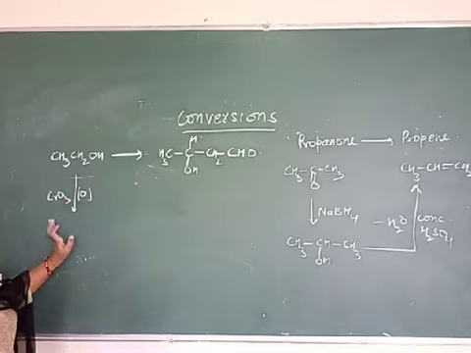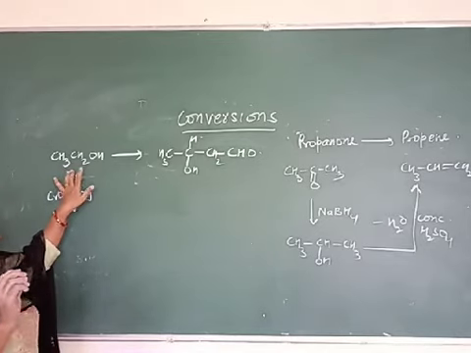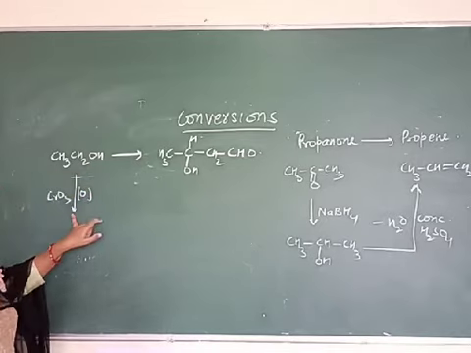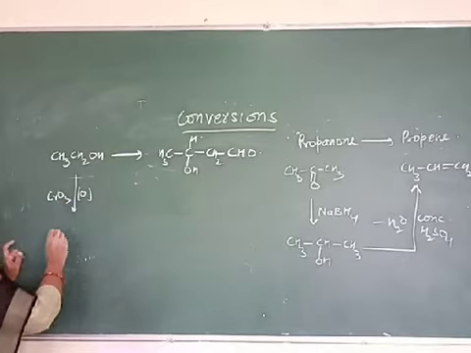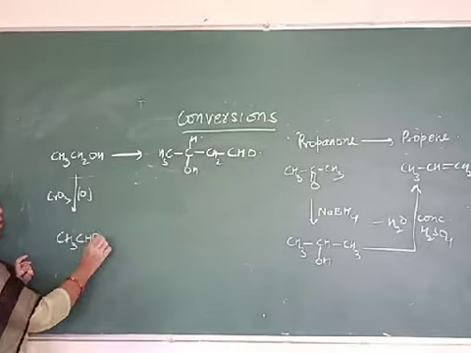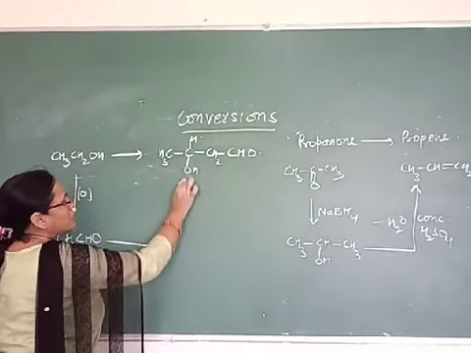Mild oxidation you have to do. If you take here a strong oxidizing agent, it will be converted to the carboxylic acid. So we have to do its mild oxidation. So we took here chromic acid. Okay. We get here ethanal. Now this ethanal you treat with dilute NaOH.